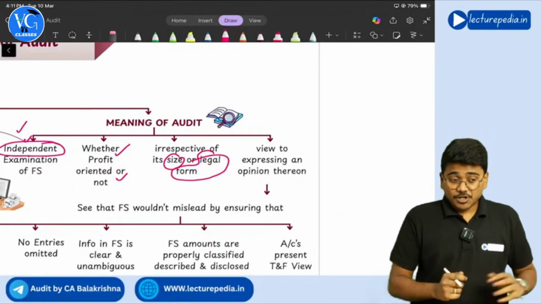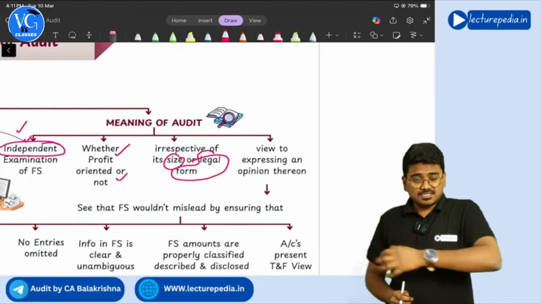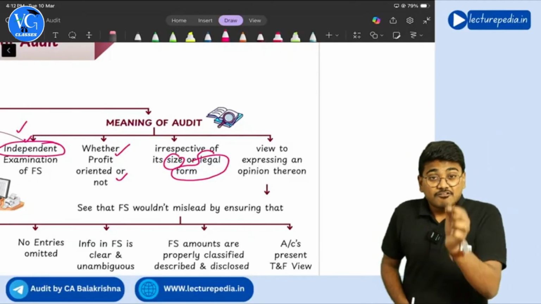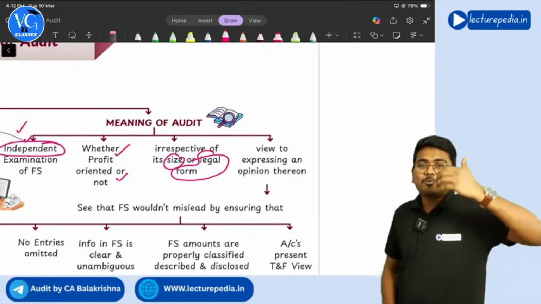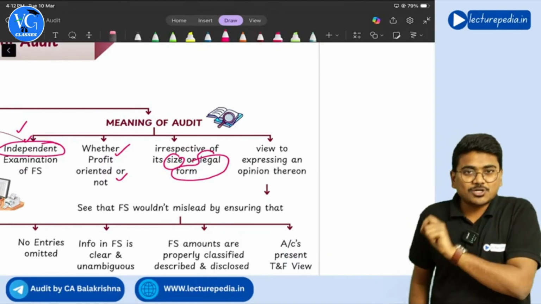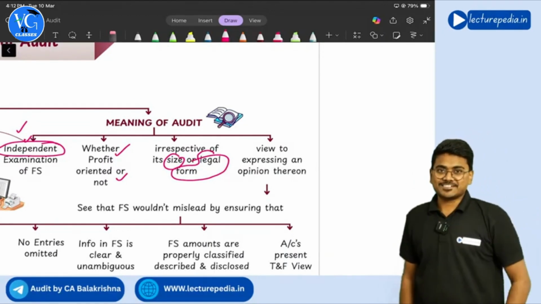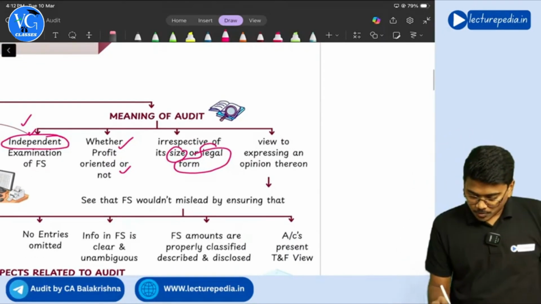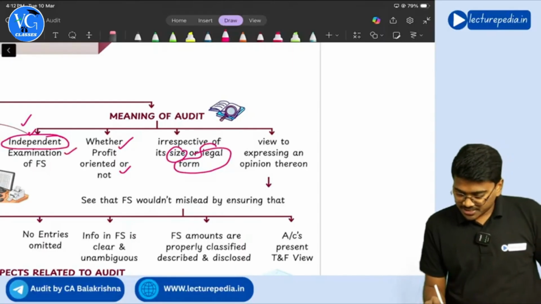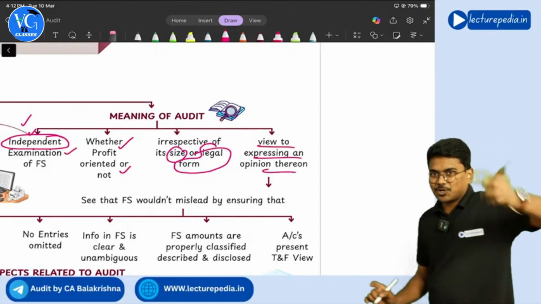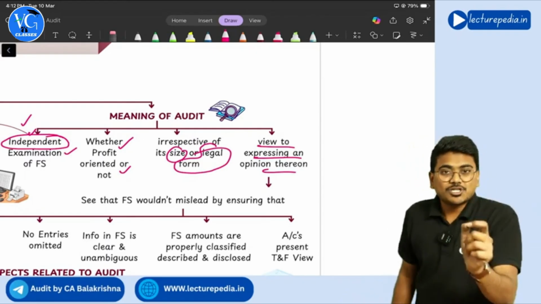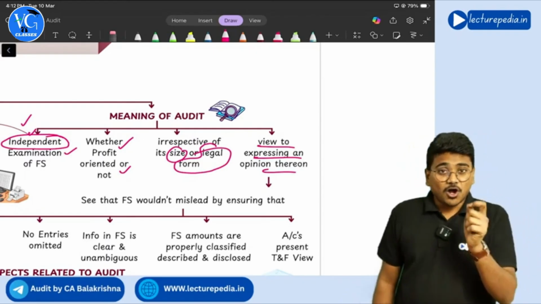And when this examination is conducted by the auditor with a view to express an opinion thereon, then you will call it audit. If you perform this examination with a view to express an opinion thereon, then you will call such an examination audit.